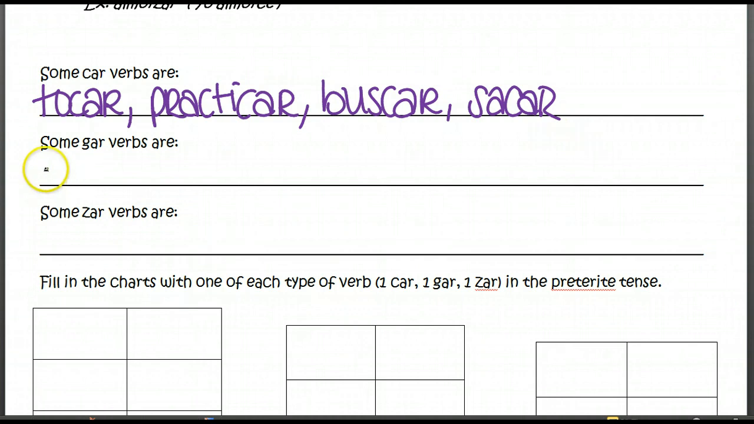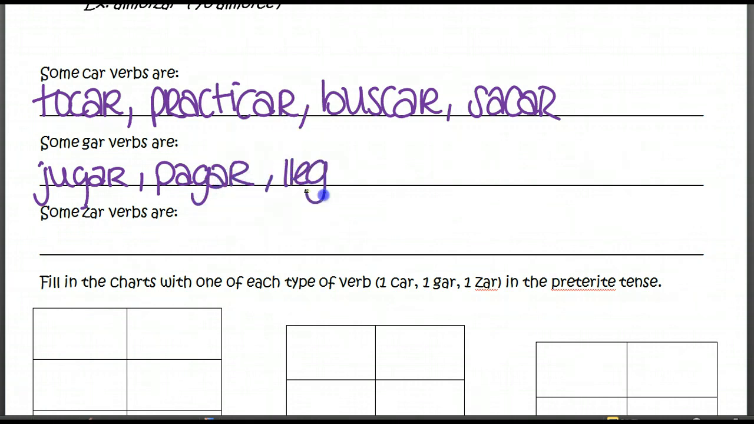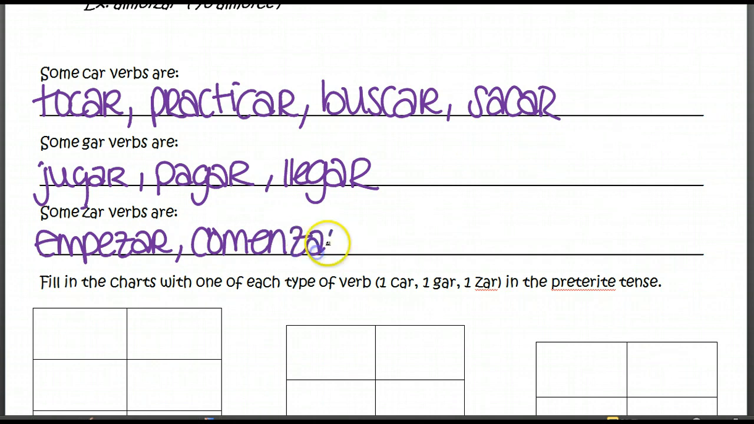We have some gar verbs: jugar, to play, as in a sport. Pagar, which is to pay. And llegar, which is to arrive. Some zar verbs that we have are empezar and comenzar, and both of these verbs mean to start or to begin. And then we also have the verb almorzar.